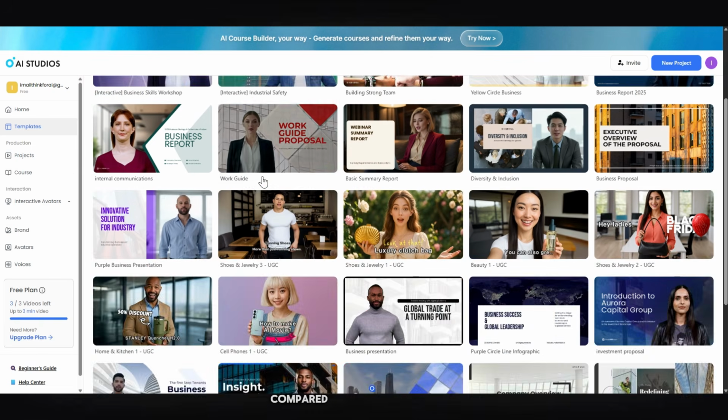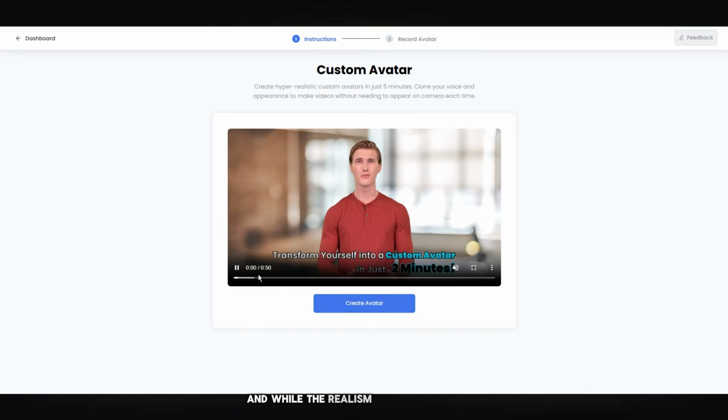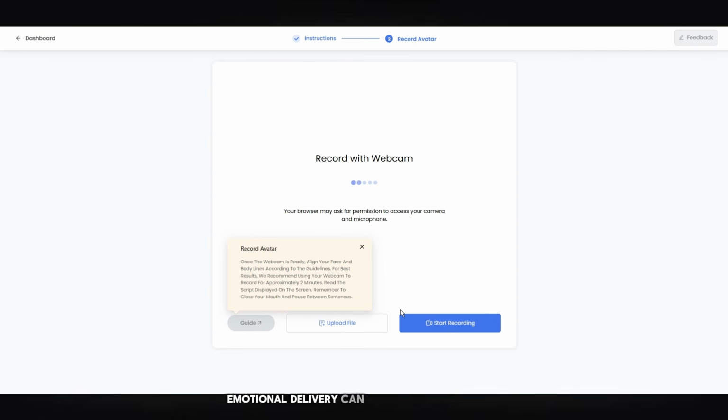But personally, I found the editor and templates a little cluttered compared to cleaner platforms. And while the realism is strong visually, emotional delivery can still feel slightly rigid in some cases. That's actually a challenge across most AI avatar platforms right now. Human emotion is still difficult for AI systems to fully replicate naturally.